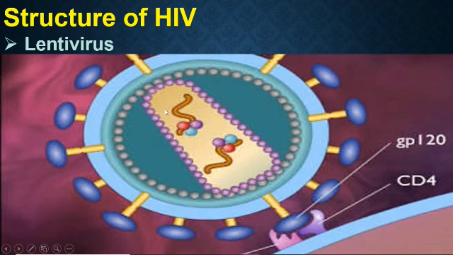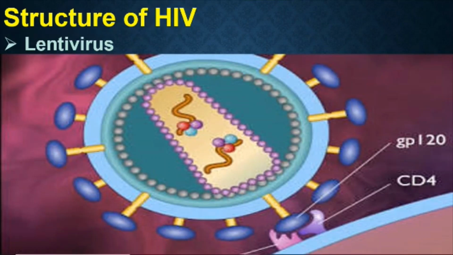And the core is covered by a capsid made up of protein. So the inner region is made up of a protein capsid. It is followed by another layer of matrix protein. So inside there is another layer called matrix protein. So that is about the structure of HIV.